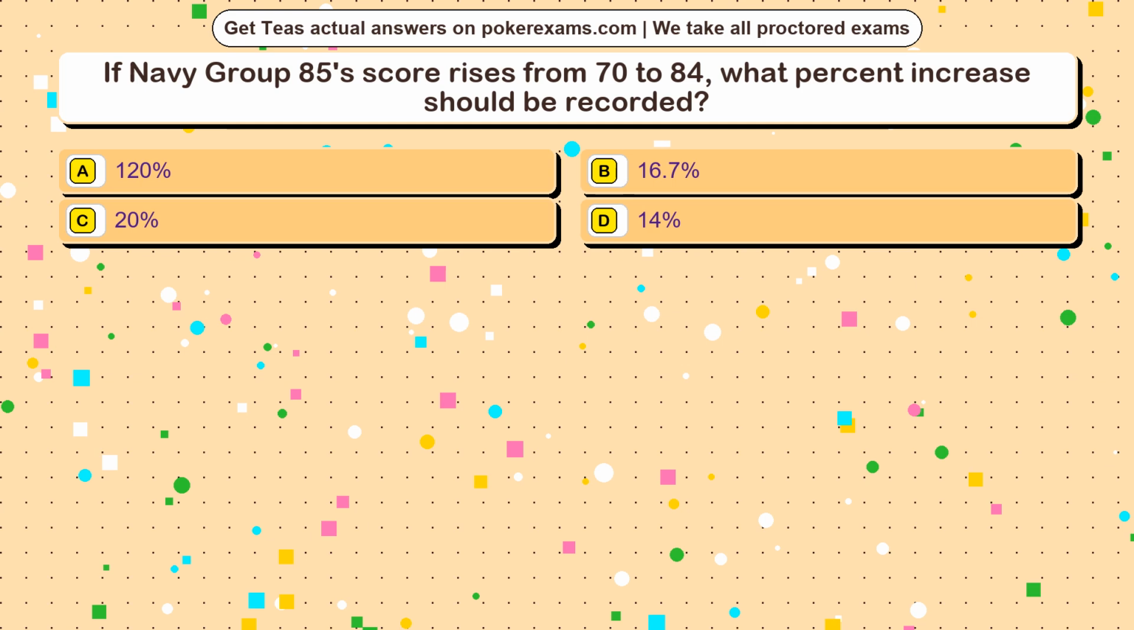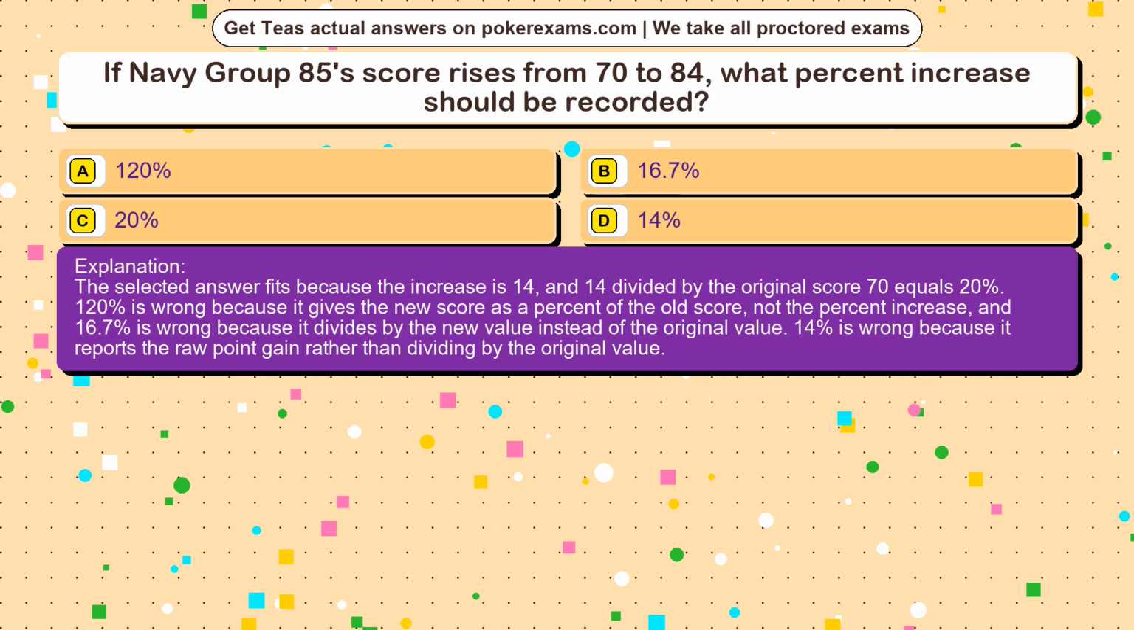The correct answer is option. The selected answer fits because the increase is 14, and 14 divided by the original score 70 equals 20%. 120% is wrong because it gives the new score as a percent of the old score, not the percent increase, and 16.7% is wrong because it divides by the new value instead of the original value. 14% is wrong because it reports the raw point gain rather than dividing by the original value.